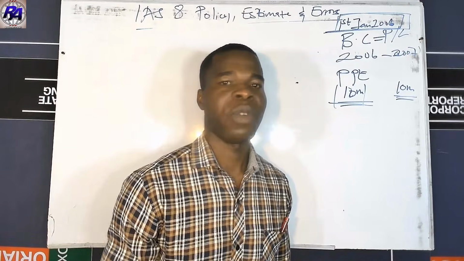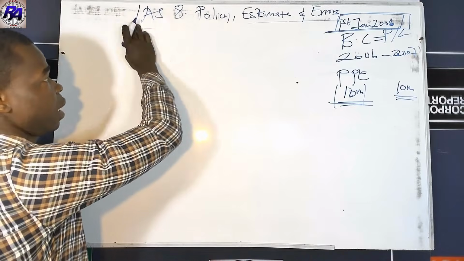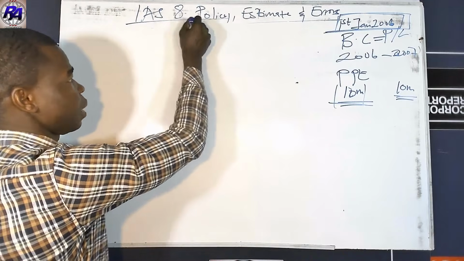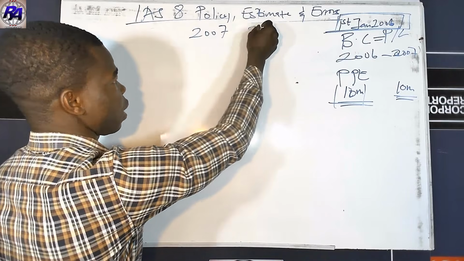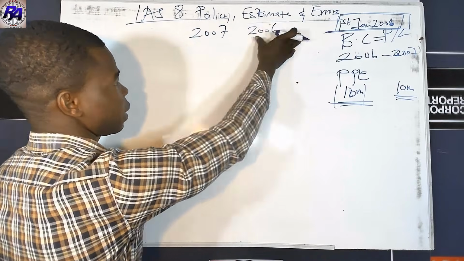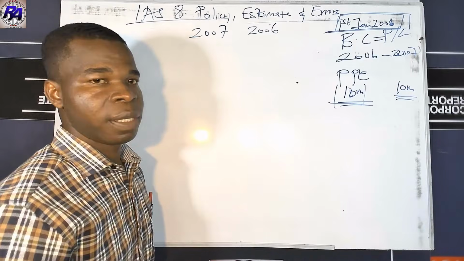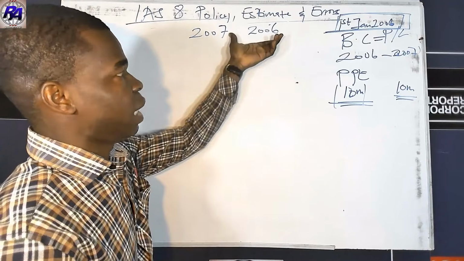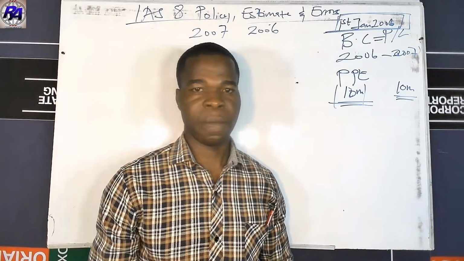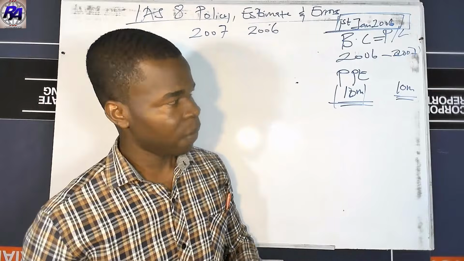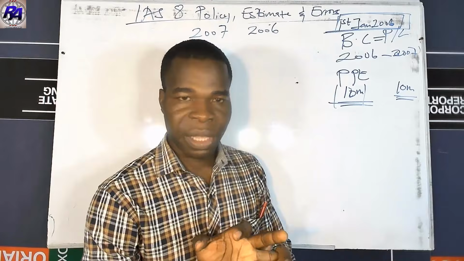So now let's look at how you go about it. We are looking at Multi Limited, so let's have 2007 over here, and then 2006. This is the second year, so we are looking at these 2 periods. If it were 3 years before these changes were made, then we would also have to add the earlier year in the question. Now also remember that first, let's check: is there a change in the presentation?